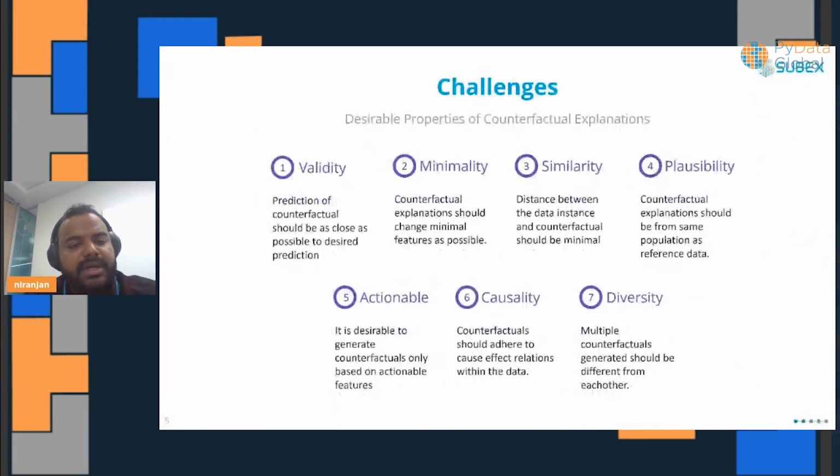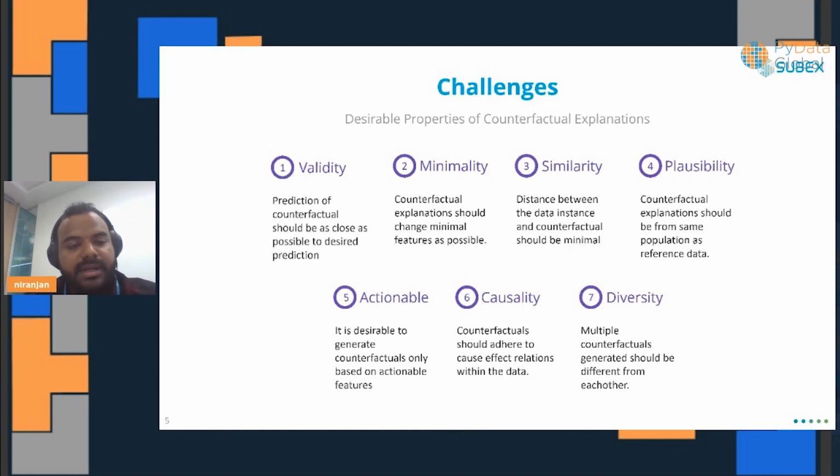Now, there are also challenges in terms of what we are expecting from the counterfactual explanations itself. It should be valid, meaning we have some desirable class. Say, for example, in the loan prediction case, we expect that the loan outcome needs to be changed from negative to positive. When I give an input to the explainer, I'm expecting to learn what I should do to get the desired outcome.